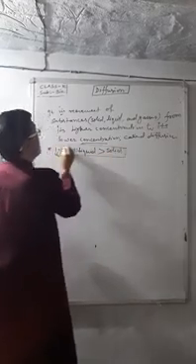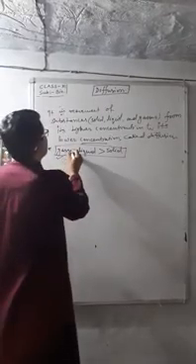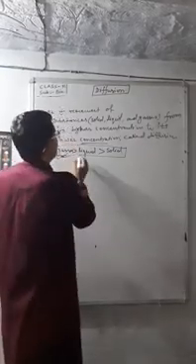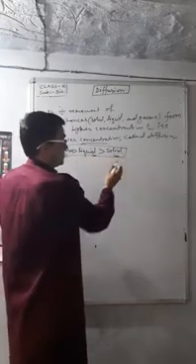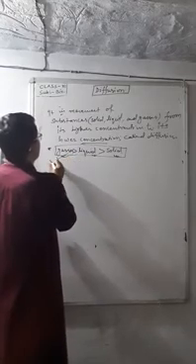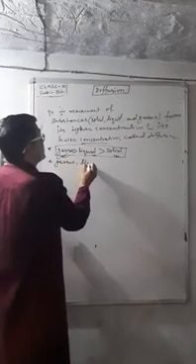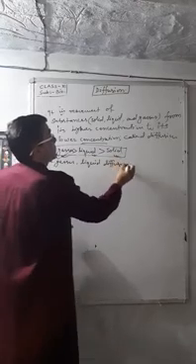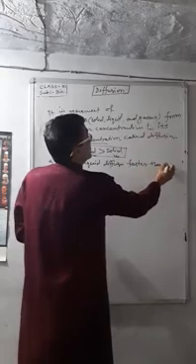So gases diffuse fastest among all of the substances, and then liquid, and then solid. So diffusion of gas and liquid is very clear. Gases and liquids diffuse faster than solids.